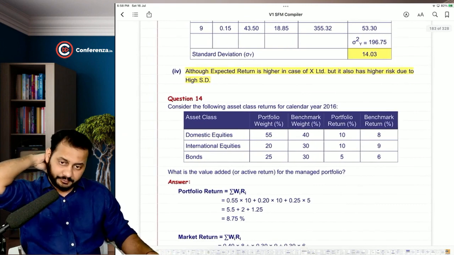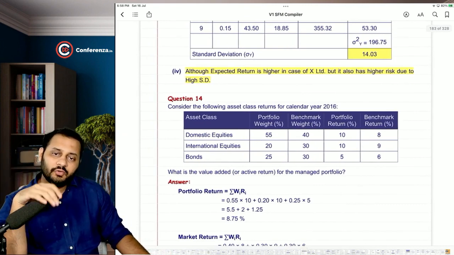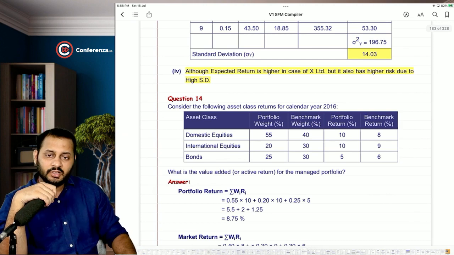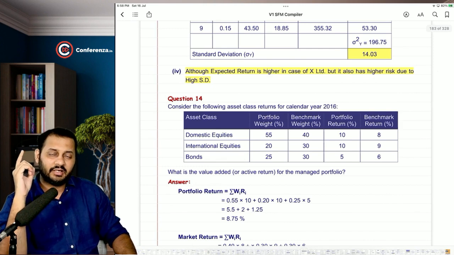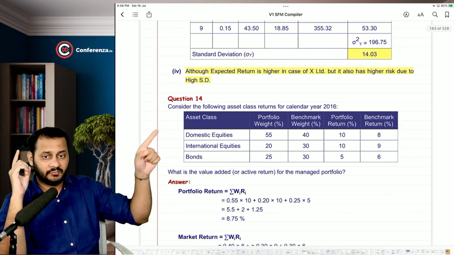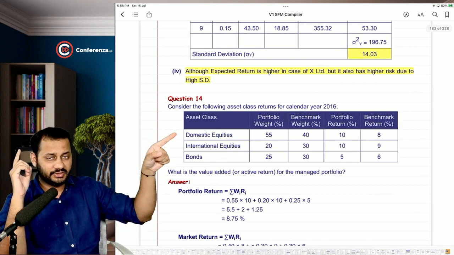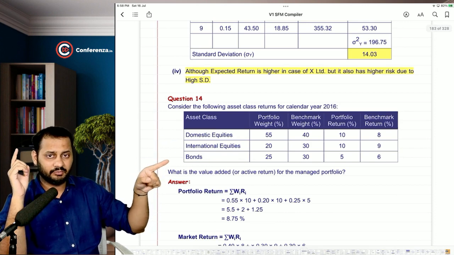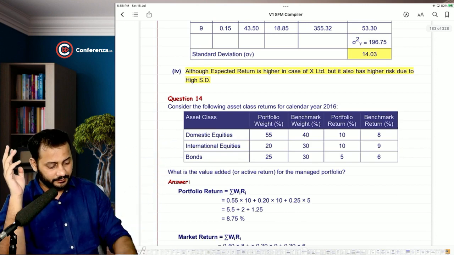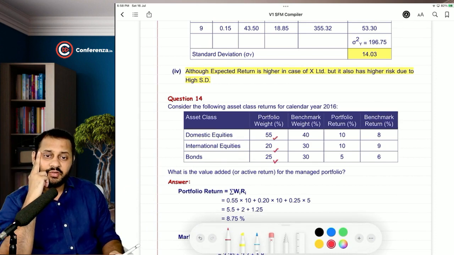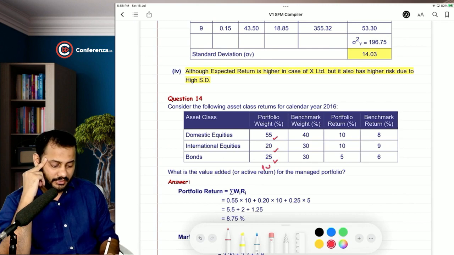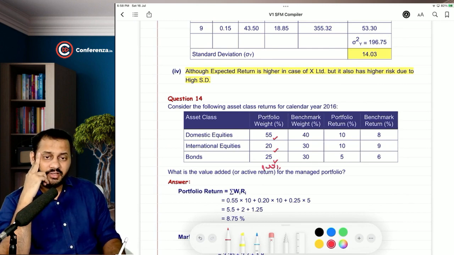Question number 14. Consider the following asset class returns for calendar year 2016. There are three different classes: domestic equities, international equities, and bonds. See, portfolio weights have been given to you. This is 55, 20 and 25. You can clearly see 100%. And benchmark weight is also given to you.